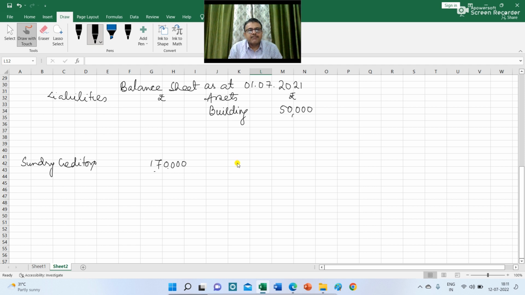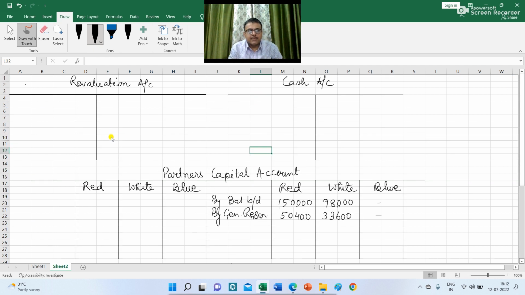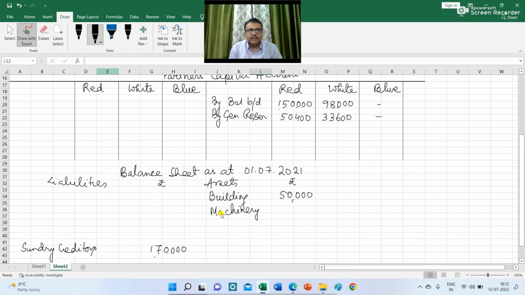The next figure given in the balance sheet is the machinery. And there is an adjustment with machinery that there is a revaluation of machinery and it is going to be increased by 20,000. So in revaluation account I am writing by machinery account rupees 20,000 and in balance sheet I am writing machinery opening balance rupees 2,50,000 and there is an increase in the value of machinery by 20,000. So the final figure will be 2,70,000.